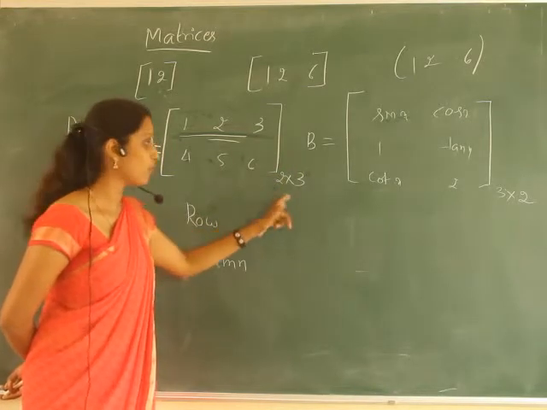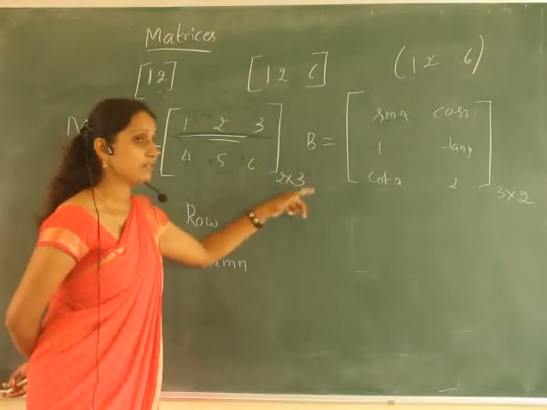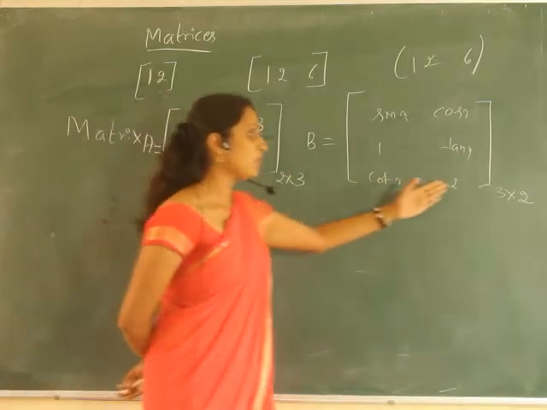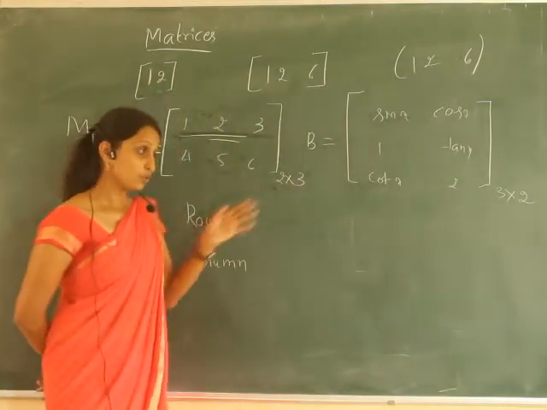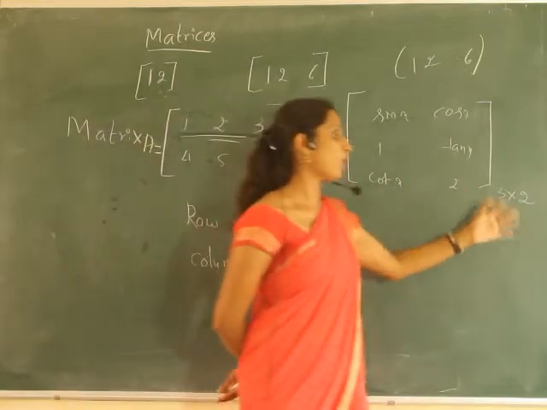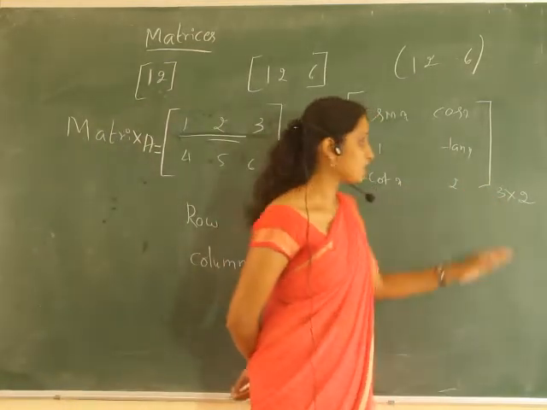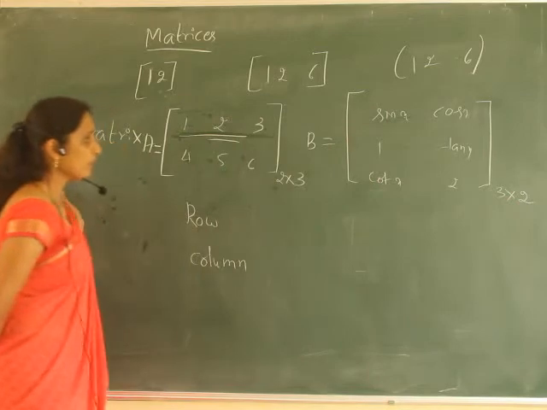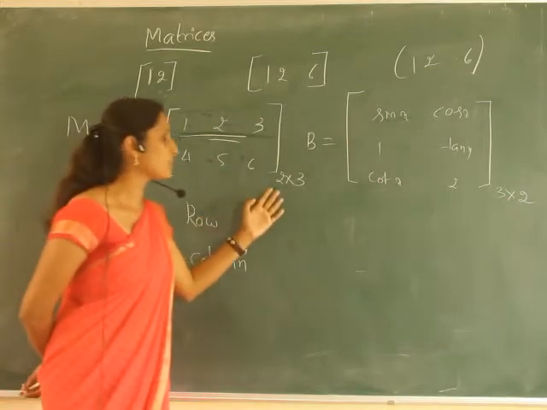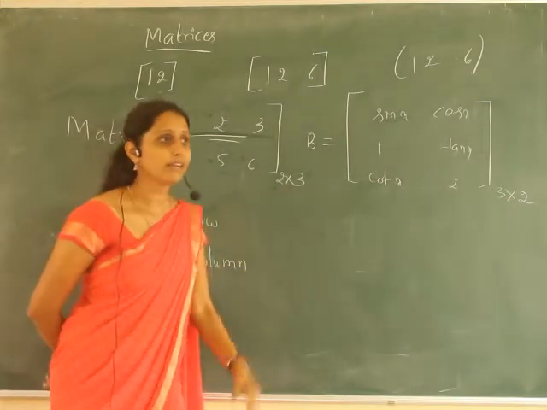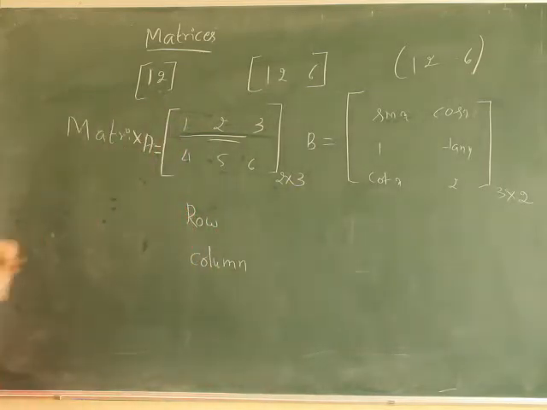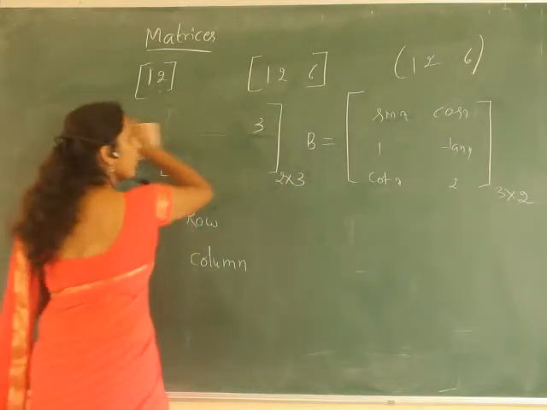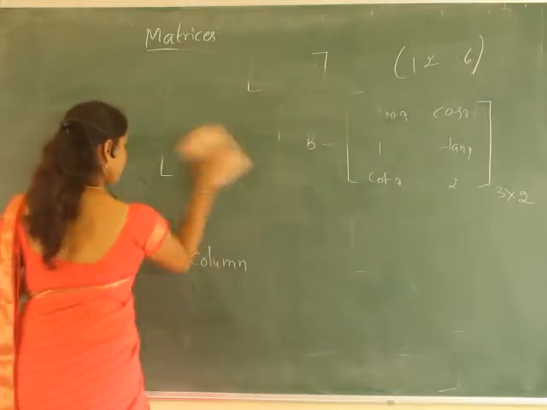We read it as 2 by 3 or 2 cross 3. It is not 6, it is just 2 by 3 or 2 cross 3, or 3 by 2 or 3 cross 2. So this is the order of the matrix. So generally, here we have written the order as 2, 3 and so on. So generally we can write a matrix A with the order M by N.